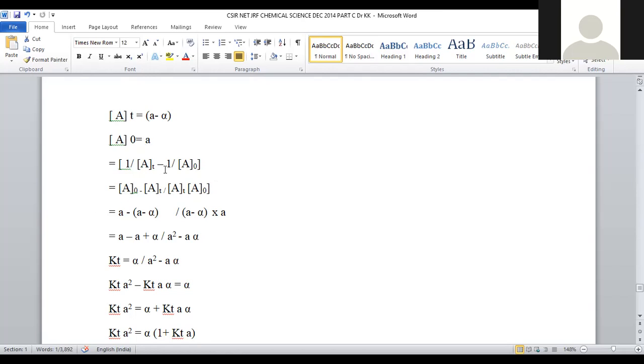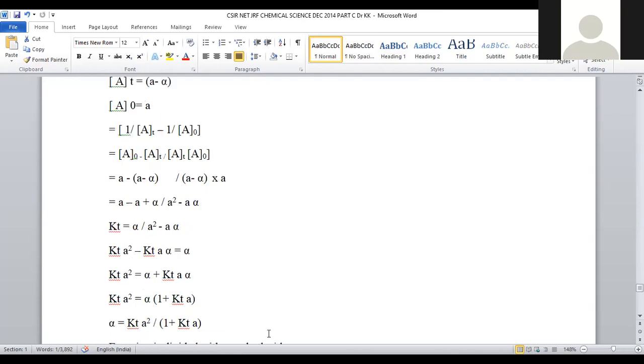A naught, what is the value? A. AT, what is the value? A minus alpha. So A minus alpha by A minus alpha into A can be written. Here, A into A, and A into minus alpha, minus into minus will be plus, plus alpha by A into A square minus alpha A can be written, right? So this is the expanded equation. Let KT is equal to alpha by A square minus A alpha, because plus alpha minus alpha both got compensated. Only the leftover thing is alpha by A square minus A alpha.